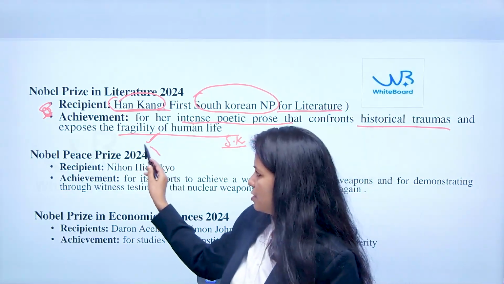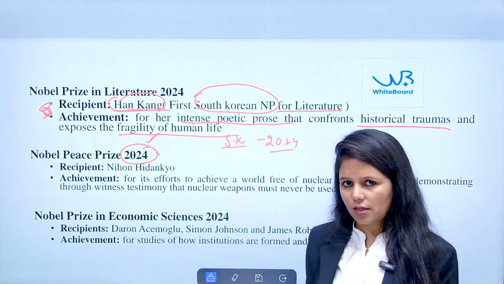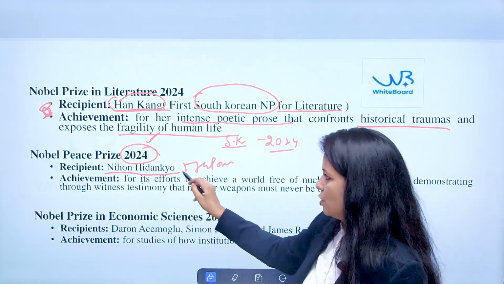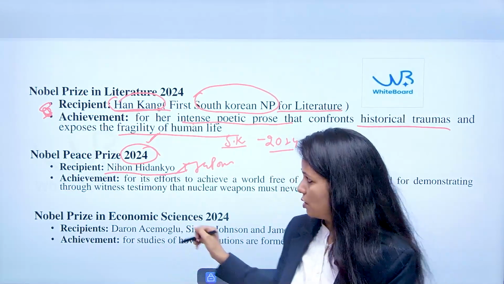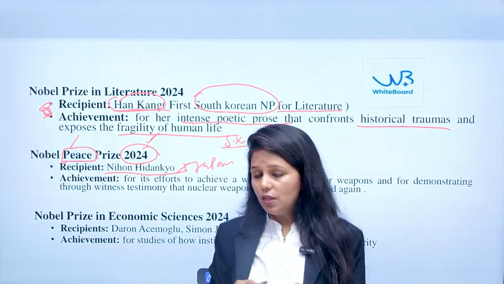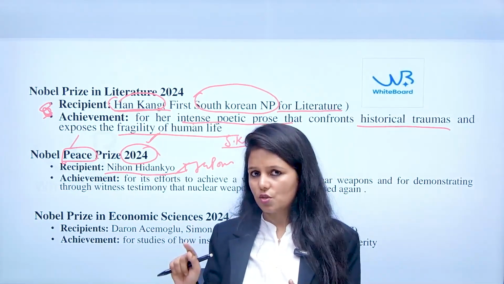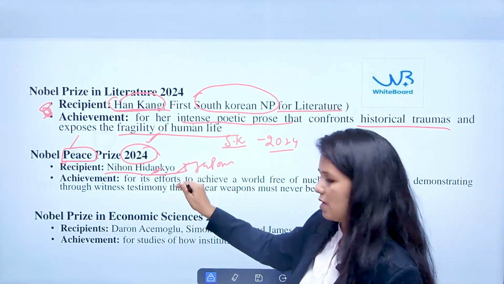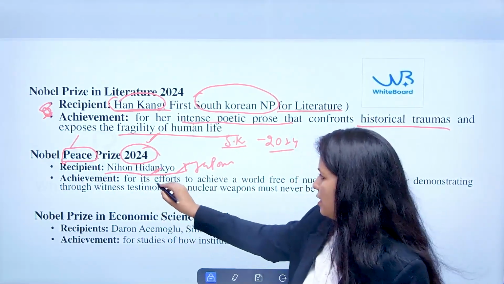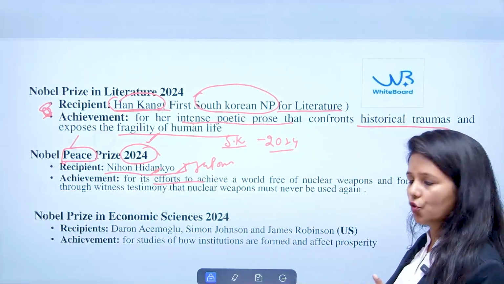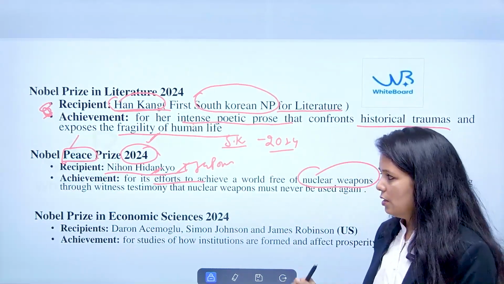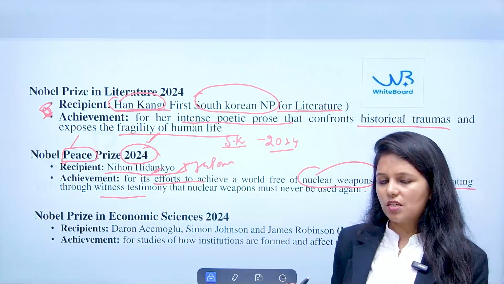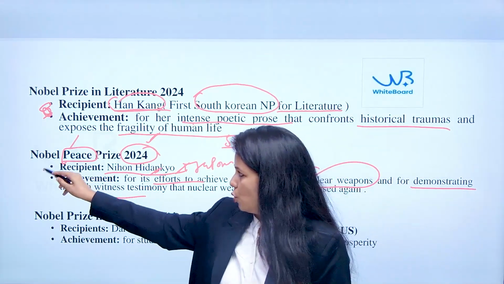Coming to the Nobel Peace Prize 2024, it is given to an organization from Japan, namely Nihon Hidankyo. I told you that the peace prize can be given to individuals and also to institutions or organizations. So for 2024, it is given to the organization Nihon Hidankyo from Japan, for its effort to achieve a world free from nuclear weapons and for demonstrating through witness testimony that nuclear weapons must never be used. So this is about the Nobel Peace Prize.